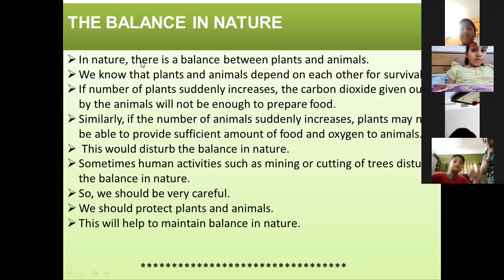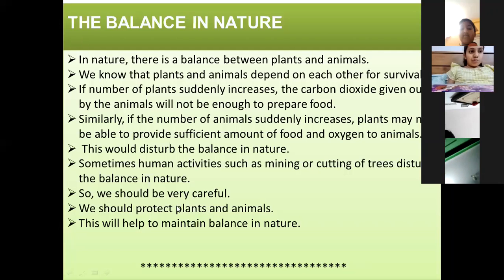Good. So we should be very careful. We should not cut trees carelessly, and we should create a healthy environment. We should keep growing trees that give out more and more oxygen, which will be very useful for other living organisms. We should protect plants as well as animals. Certain species of animals are very few in number. We should protect them. We should not hunt or poach them. In this way, we can create a balance in nature.